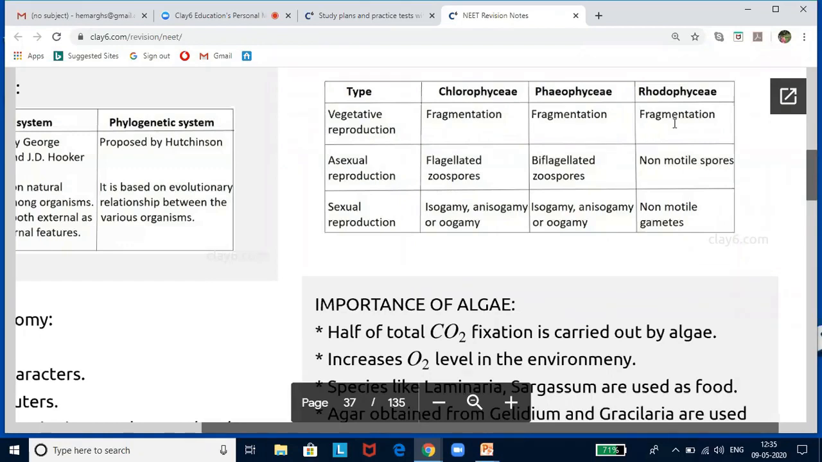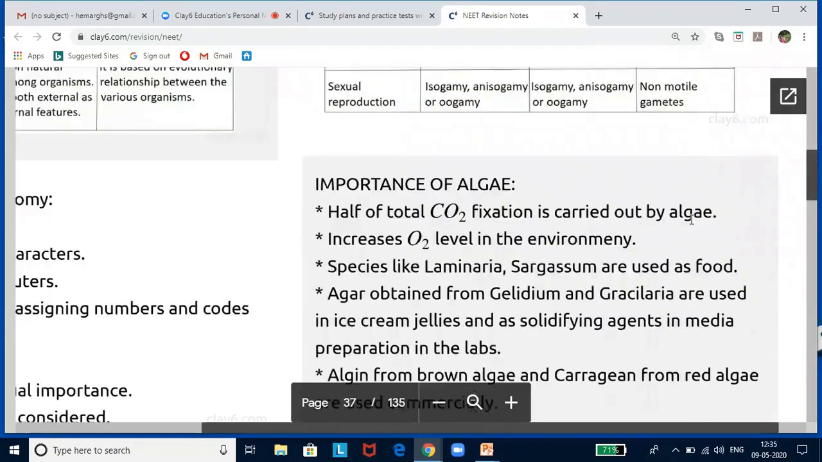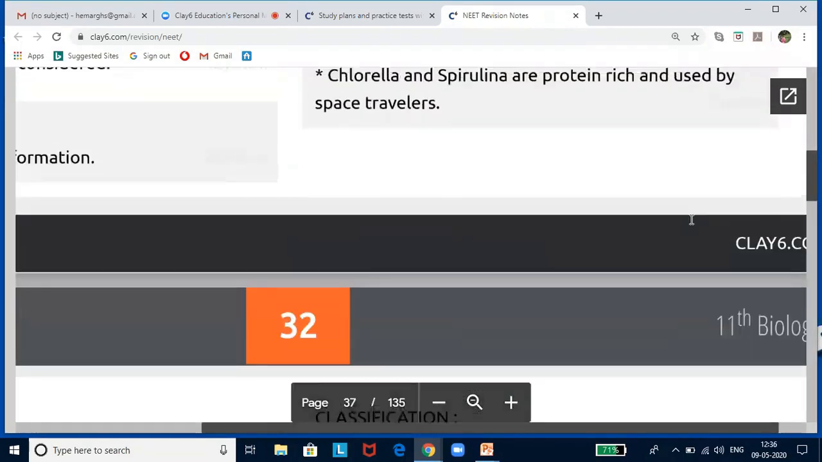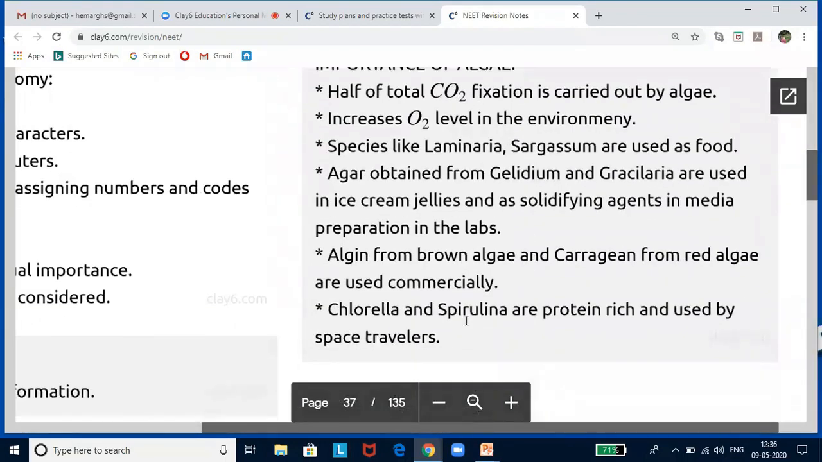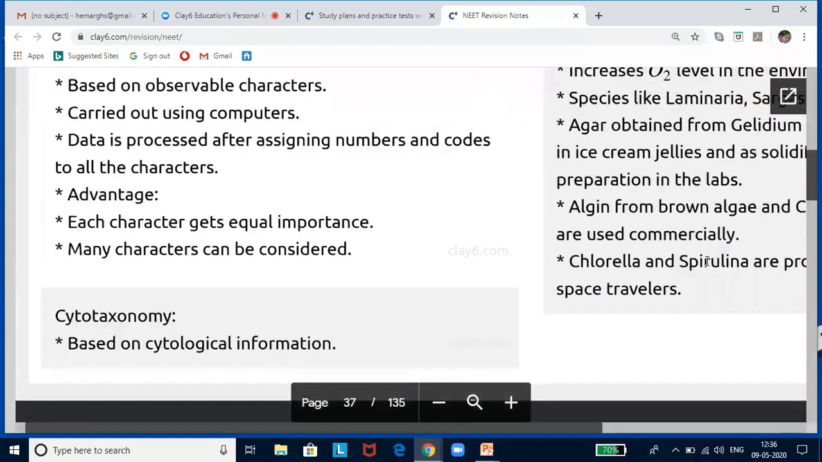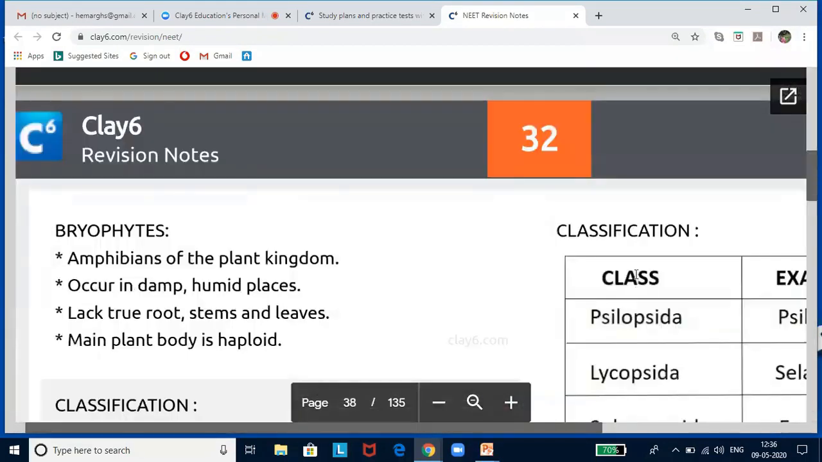In Rhodophyceae, it is fragmentation. Asexual spores, non-motile spores. And in Rhodophyceae, it is non-motile gametes. So this is about it, and I have also discussed the importance of algae, which is highlighted here. So within just, I think, 2 or 3 minutes, you will be able to revise the entire information required from the exam point of view from this PDF.